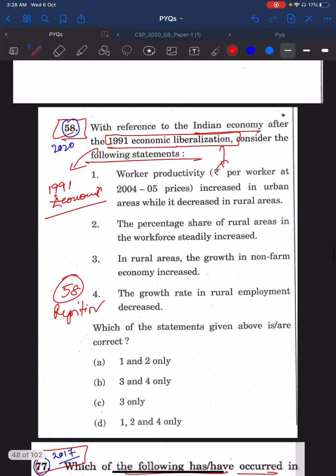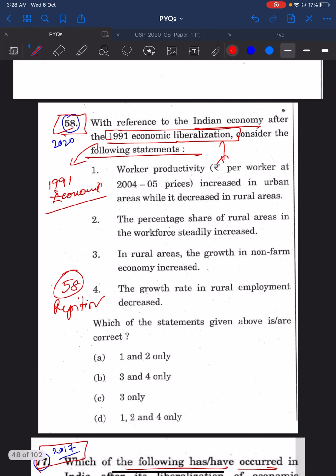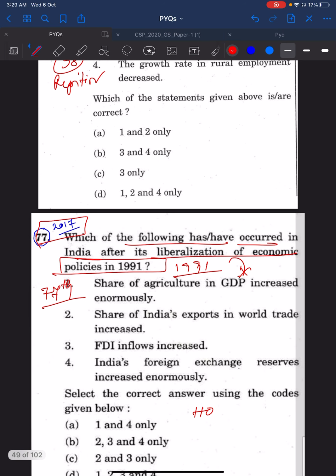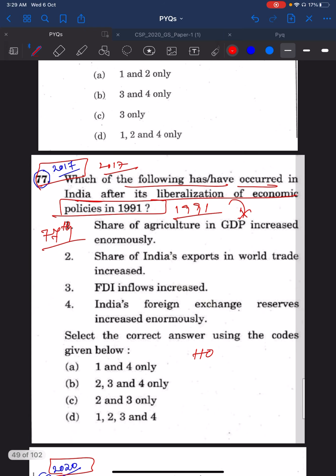Then you see the 2020 58th question. Here, the basic concept of the question is about the consequences or the effects of the 1991 economic liberalization. Again, you see the same kind of question which was asked in 2017. This is the 2017 77th question, made on the same lines, about the consequences of the 1991 economic liberalization.